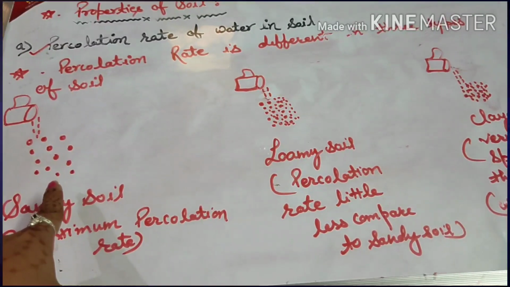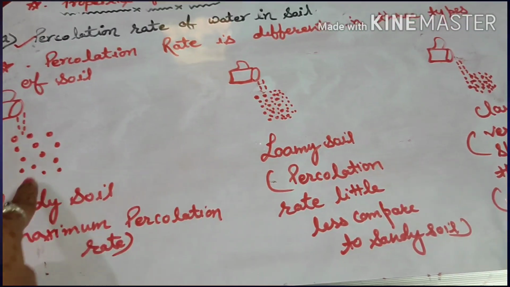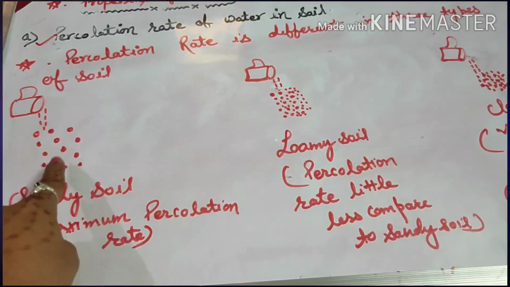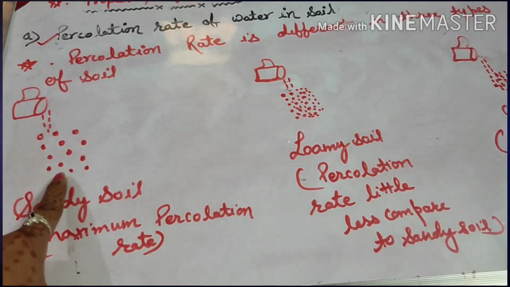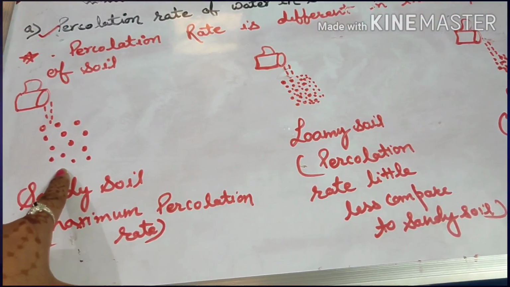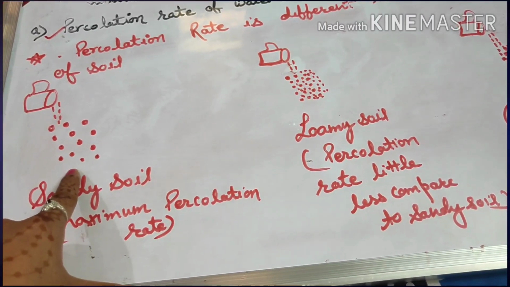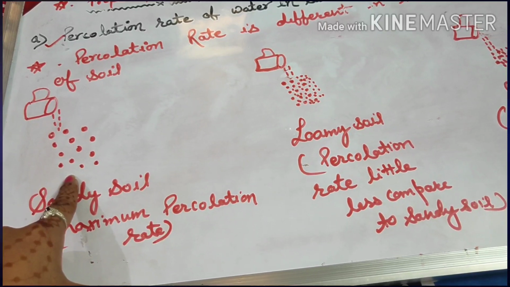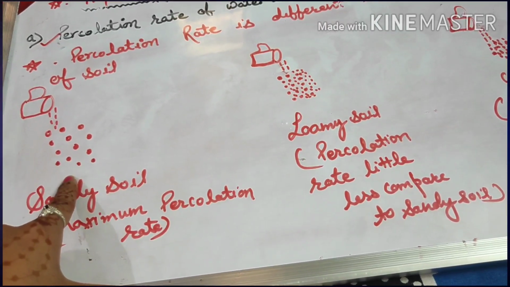Do you know why? Because sandy soil is made up of big particles. You can see here it is made up of big particles. Therefore the spaces between the particles are big, and through this space water can drain quickly. Therefore water drains through sandy soil.